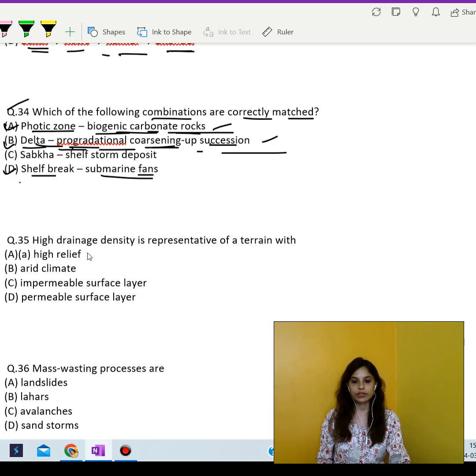Okay, next question. High drainage density is a representative of a terrain with which one? I feel we should be going with A, that is high relief, and C, that is impermeable surface layer.